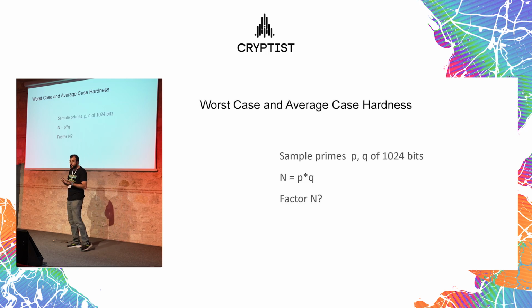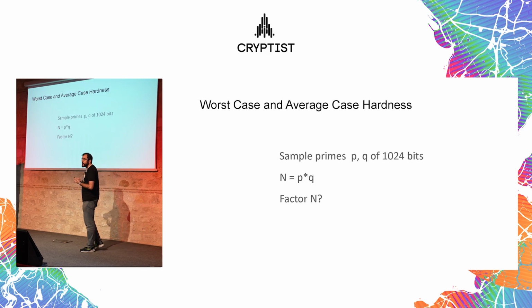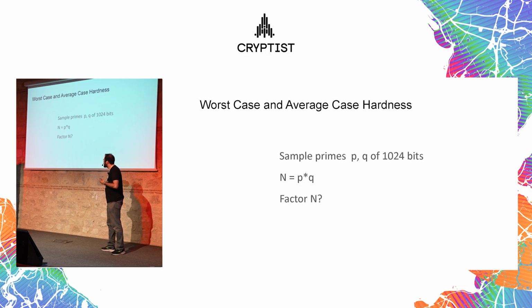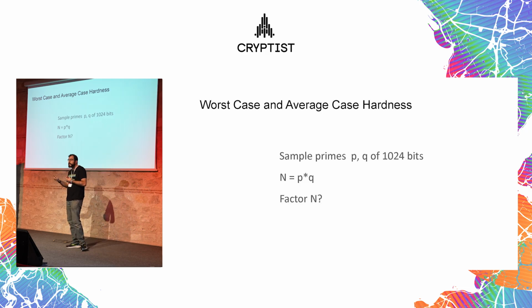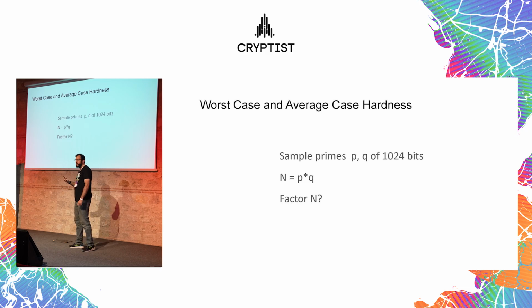This is the reason why, if you did complexity theory before, say in your undergraduate classes, you have the satisfiability problem, which is one of the hardest problems in computer science technically, because it basically covers all of NP. But you never see it being used in cryptography because you cannot efficiently generate hard instances of that problem. When you sample a random satisfiability problem, it is most likely easy and not very hard. That means this problem doesn't have average case hardness, and these are not very suitable to be used in crypto.